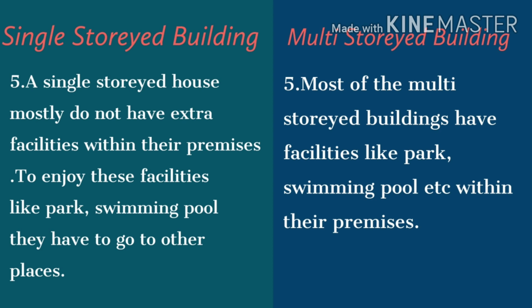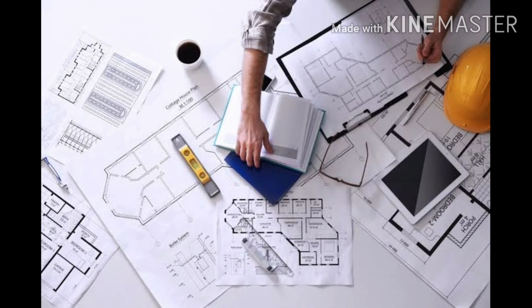To enjoy facilities like a park or swimming pool, they have to go to other places. But most of the multi-storied buildings have facilities like a park, swimming pool, etc. within their premises. Can anyone construct a house? No. So, who can construct a house? An architect is a person trained in planning, design and supervision of the construction of buildings or houses.